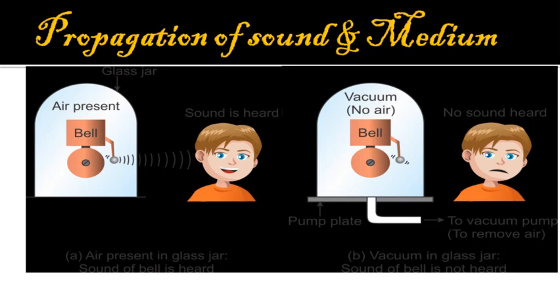If the pump is operated for a sufficiently long period, the quantity of air inside the bell jar will be very low, and at this point the level of ringing sound will also be very low. This experiment demonstrates that sound generation and propagation needs a medium like air.